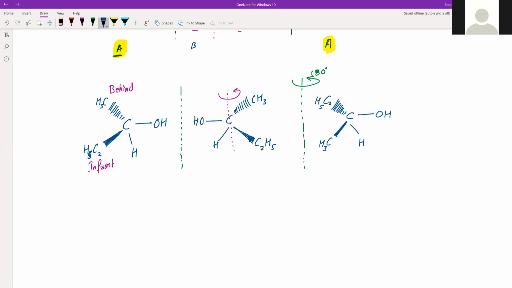So you have three configurations now: configuration A, configuration B. Even after rotation, you have configuration C. It is not A, B, A. I mean, even after rotation, you are not able to get the superimposable configuration. So this is non-superimposable. Whatever you try, you won't be able to superimpose this image on the original, right?